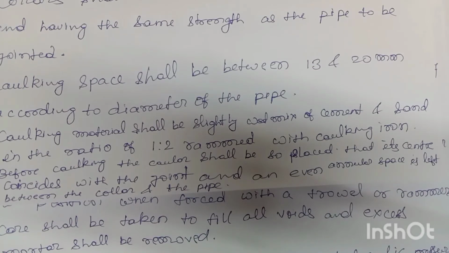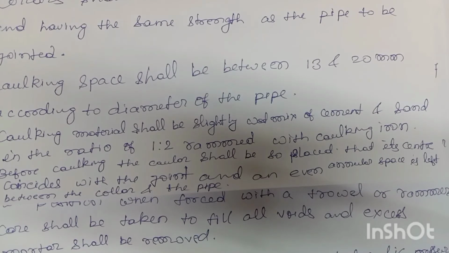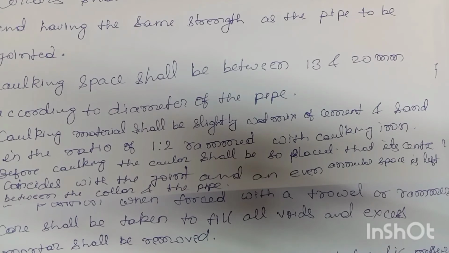Caulking material shall be a slightly wet mix of cement and sand in the ratio of 1:2, rammed with the caulking iron. Before caulking, the collar shall be so placed that its center coincides with the joint and an even annular space is left between the collar and the pipe.